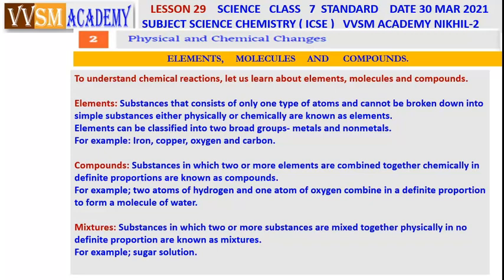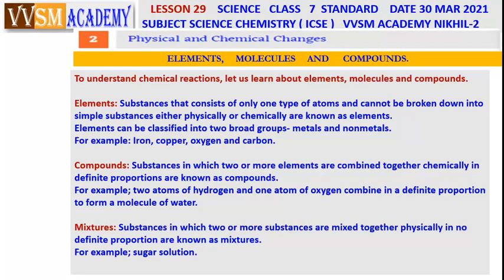Metals, iron, copper, etc. Oxygen and carbon are non-metals. You have to know the difference between metals and non-metals. Gold is metal, platinum is metal. Non-metal, other than metals, plastic, paper, gases, all gases are non-metals.